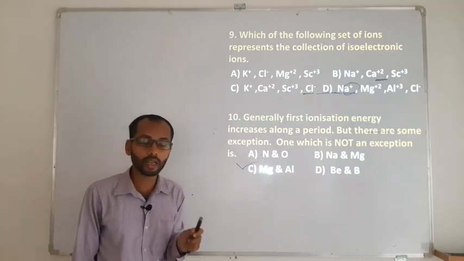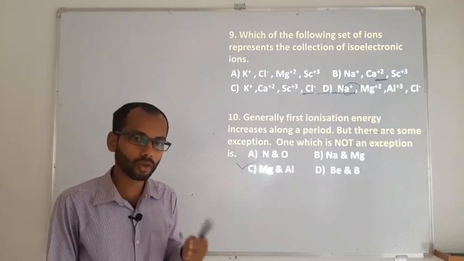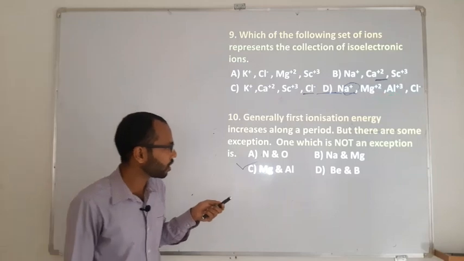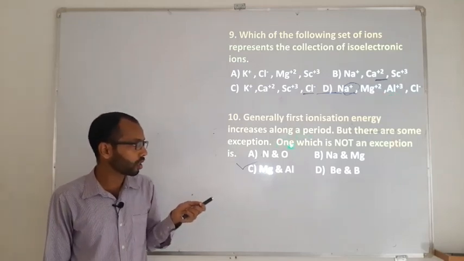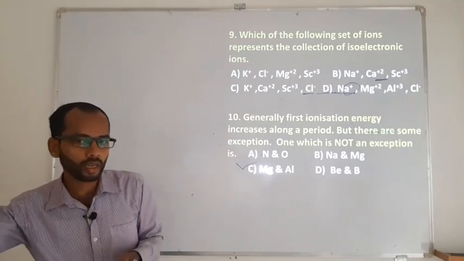There is no doubt that there is such an exception, because nitrogen, though it is bigger than oxygen, has more ionization energy. This is an exception. This is also right. Now the question is which is not an exception. So they are trying to confuse you.